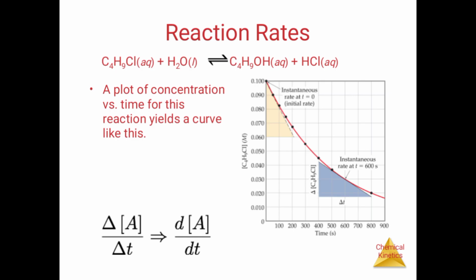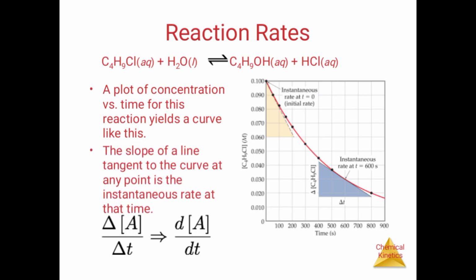Next, the plot of concentration versus time. The plot of concentration versus time yields a curve, where the rate is equal to minus d concentration of A by dt.